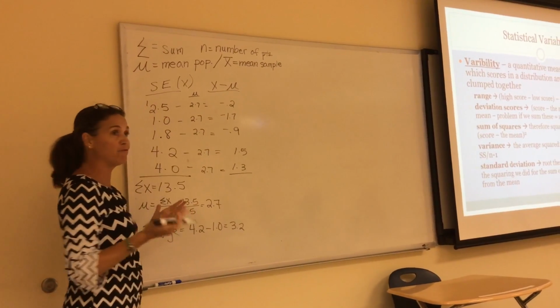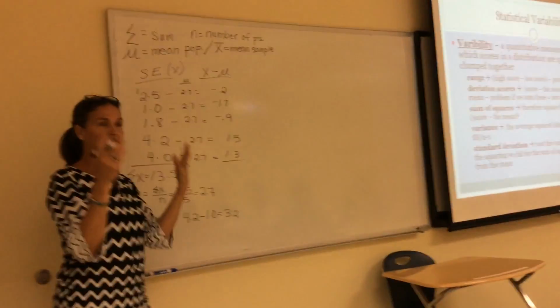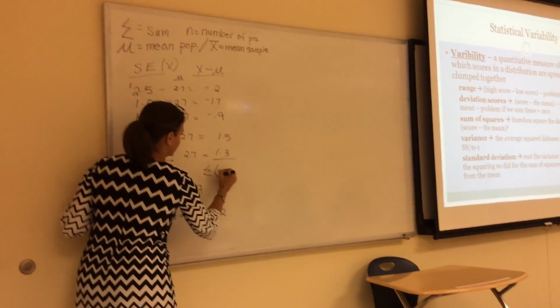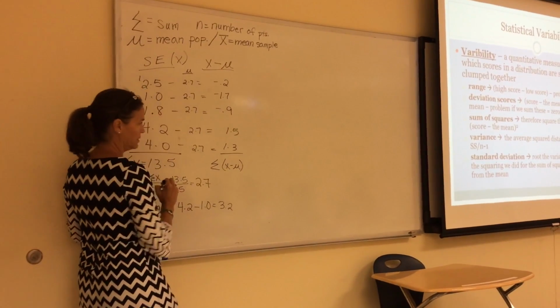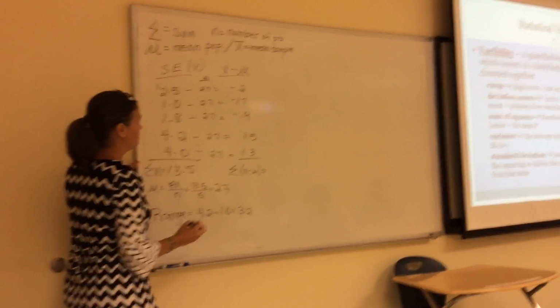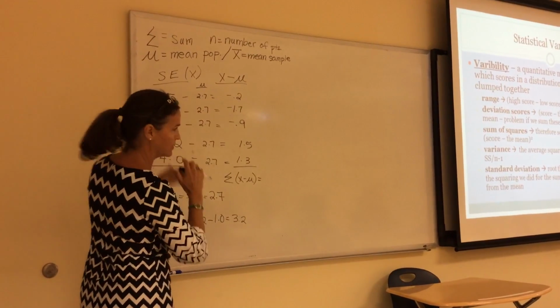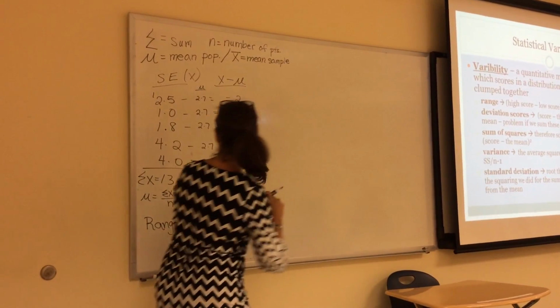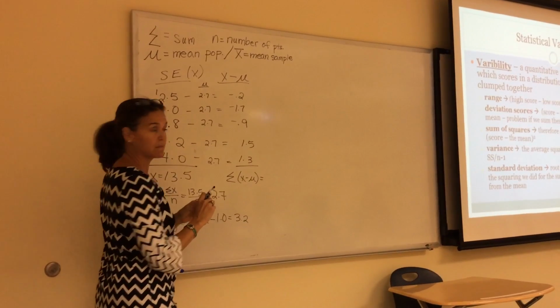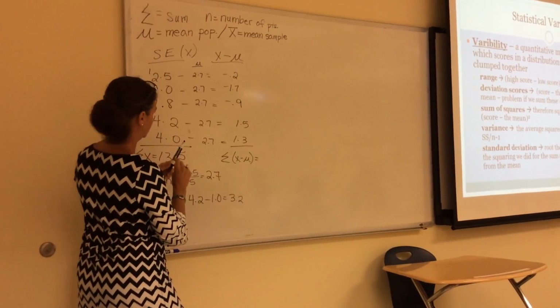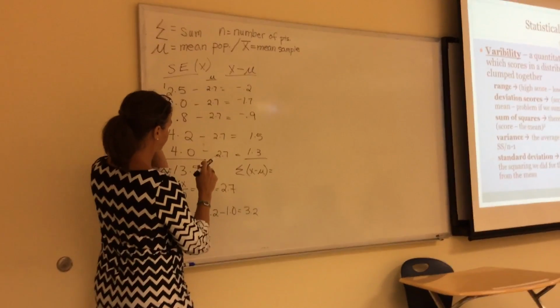But then we want to average this to get a single number that shows variability. So if we do the sum of the distance from the mean, what do we come up with? Oh, we did something wrong here. Who's got their calculator? Did I do something wrong here? I think so. Where did you have 5 points? Adding those up. Yeah, that's not right.